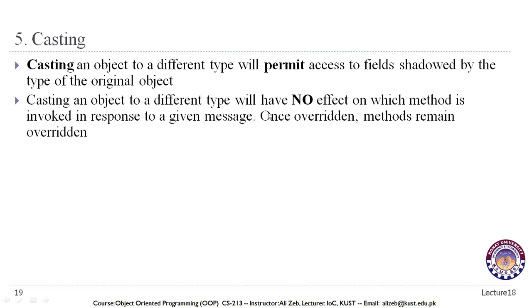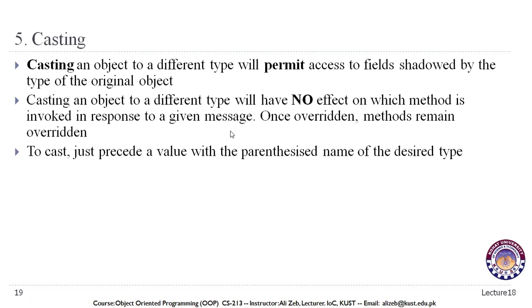Casting an object to a different type will have no effect on which method is invoked in response to a given message. Once overridden, methods remain overridden. Casting will only affect the type of the object. It will not affect the method that is being called by that object. The method will remain the same. It will not affect the overriding of the method even if it has been declared in the subclass. It has been overridden once and it remains overridden.